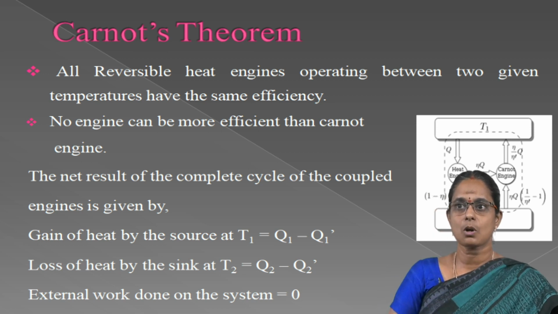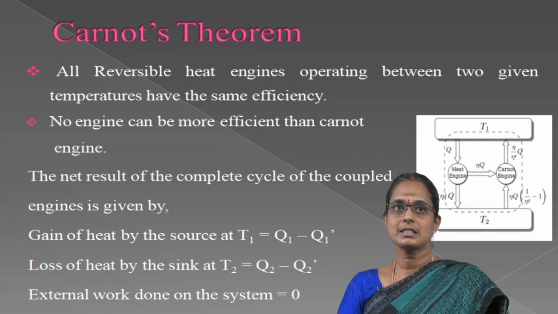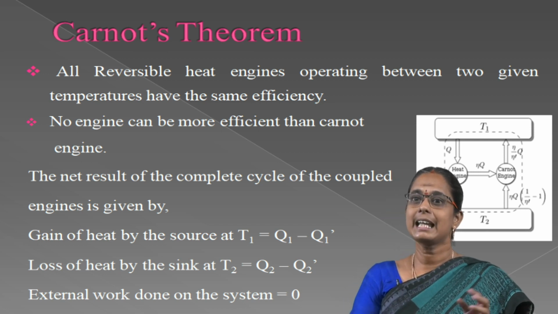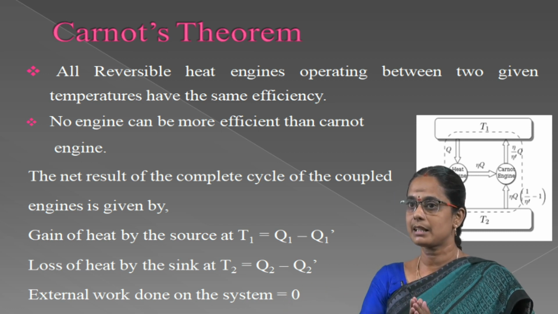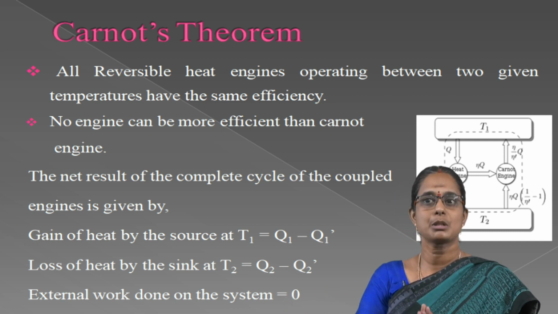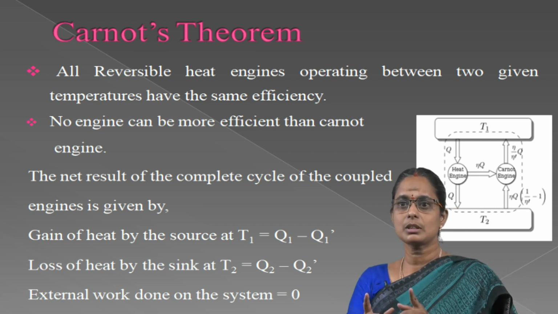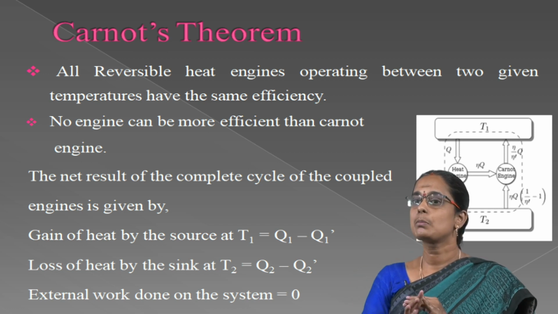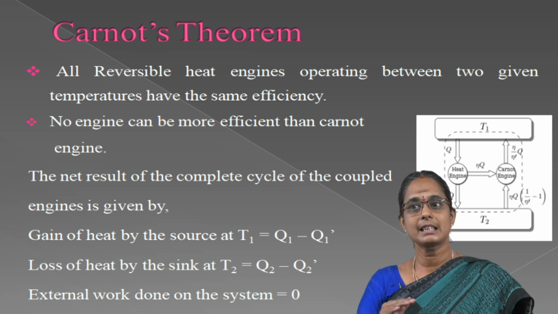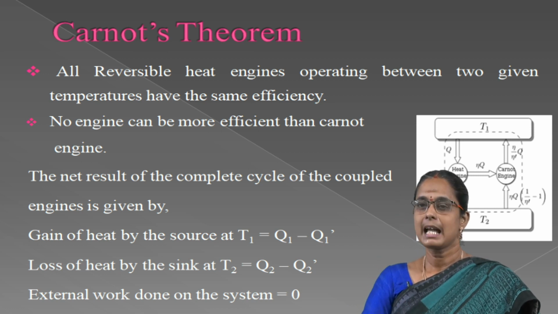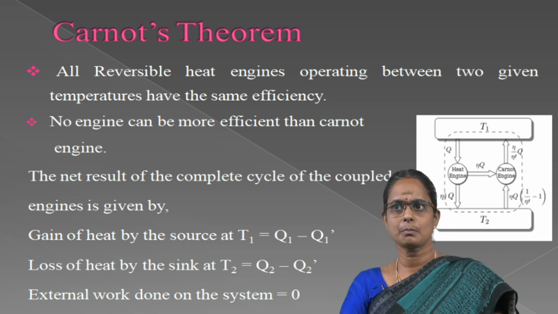This conclusion is contrary to the second law of thermodynamics, according to which, in a cyclic process, heat cannot be transferred from one body to another at a higher temperature by a self-acting machine. Hence, our assumption is incorrect, and we conclude that no engine can be more efficient than a perfectly reversible engine working between the same temperatures.